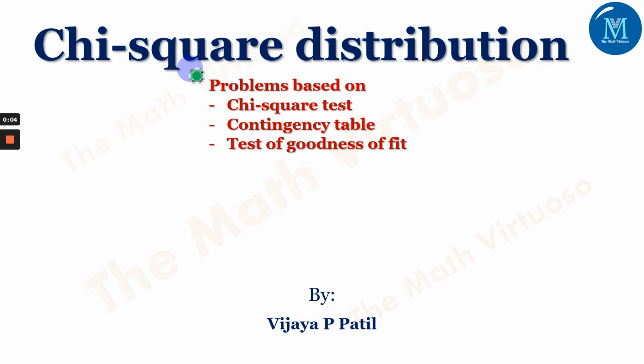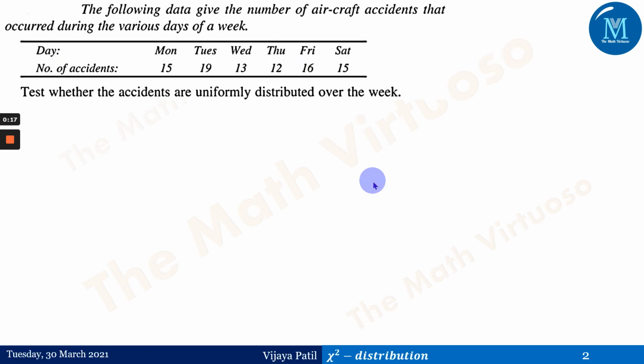Hello and Namaste. In continuation with the chi-square distribution, after the introduction with the chi-square distribution, goodness of fit and the attributes, we will be going ahead with the problems based on the chi-square test, contingency table and the test of goodness of fit. So first question goes, the following data given is the number of aircraft accidents.